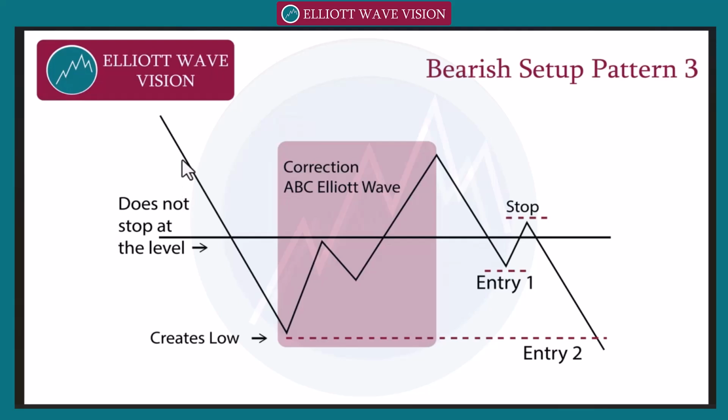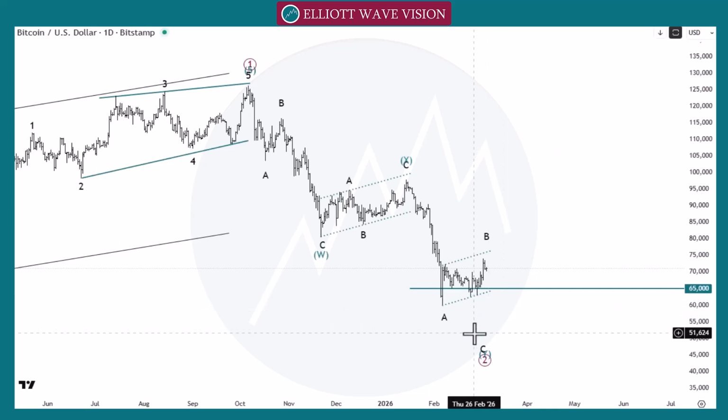So in pattern number 3, market did not stop at the level at the 65, directly created a low. After this low, we need to wait for this correction to complete like A, B, and C. Then we can go directly with this wave B towards the next point, or we need to refine our entry from this wave B to next impulsive move low, or this low to inner wave B. In 1 hour time frame, again we need to follow the impulsive move and its correction to refine our entry and refine our stop. So let's check the possibility in lower time frame how we join the next move.